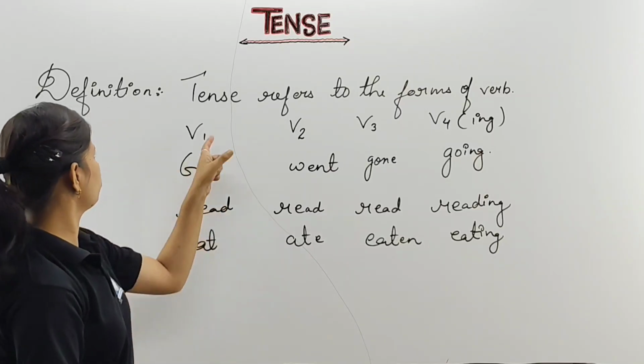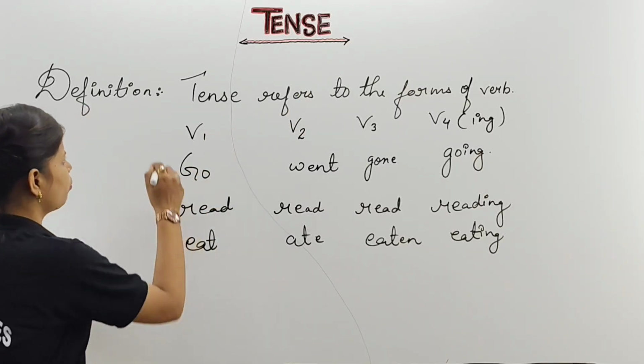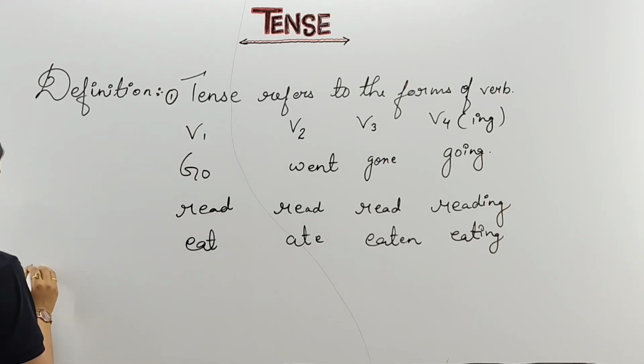So what is your first definition of tense? Tense refers to the forms of verb. This will be your first part. Now write the second of yours. Please note down this also. What is the first form, second form and third form.